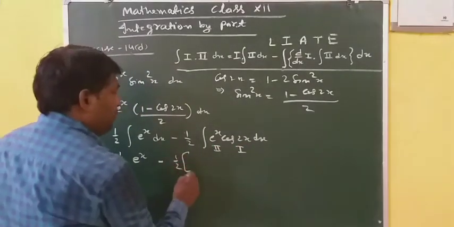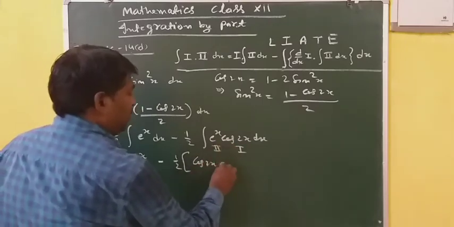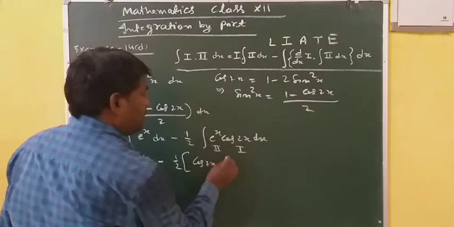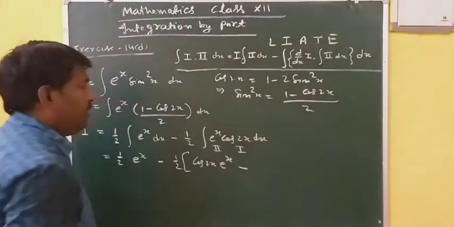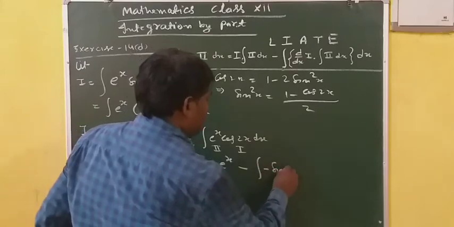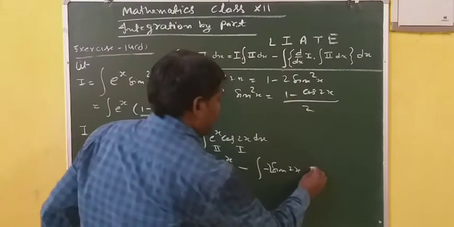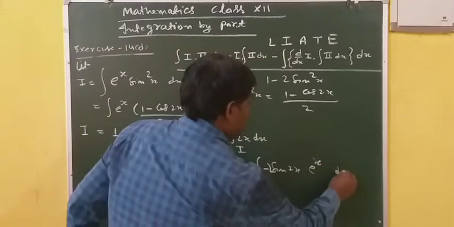Apply integration by parts: first function cos 2x, integration of second e power x, which is e power x, minus differentiation of first, that is minus sin 2x into 2, integration of second e power x dx.